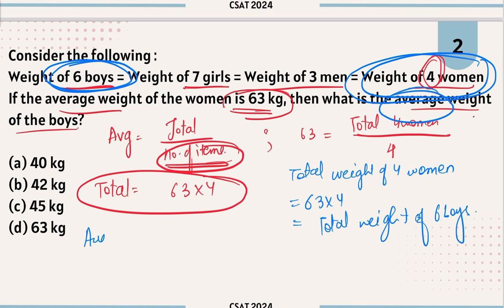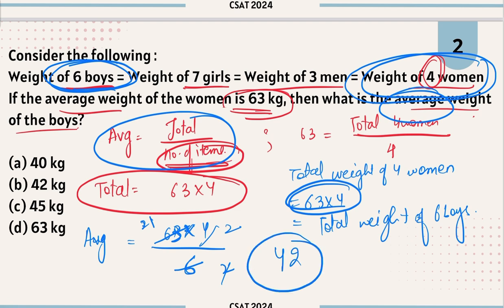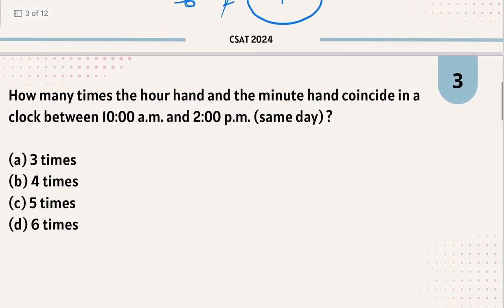Again, use this formula: average is total divided by number of boys. Total is 63 multiplied by 4, and there are 6 boys. So 63 multiplied by 4 divided by 6. Cut it by 3, you will get 21 here, and then by 2 you will get 42 as your answer. Option B, 42 kg.